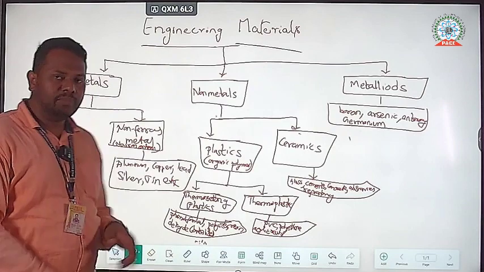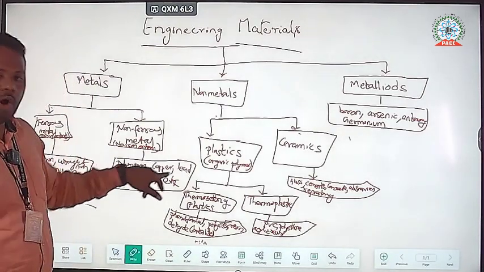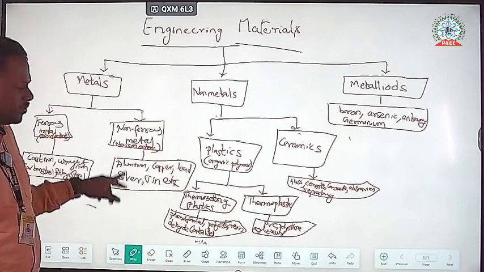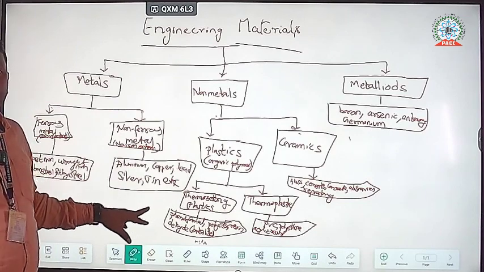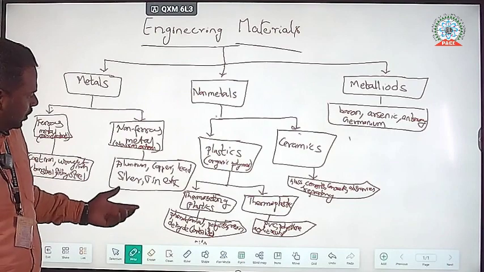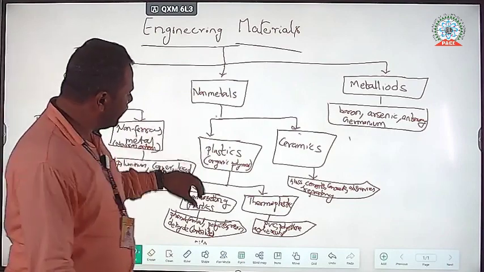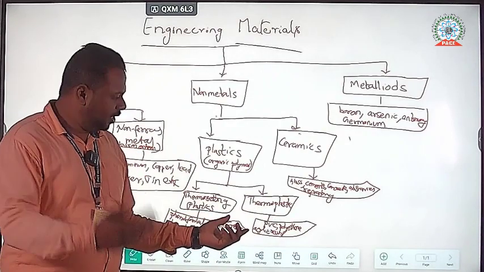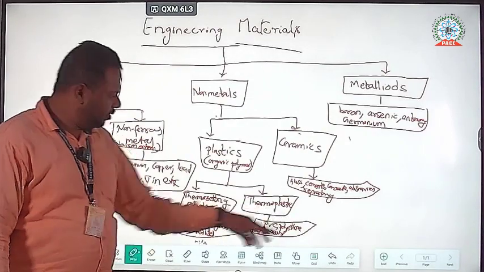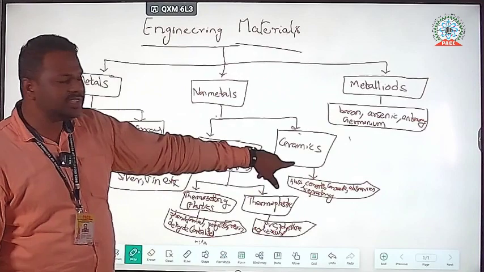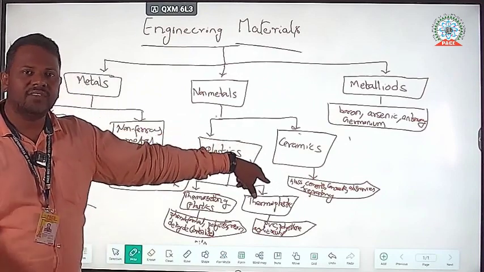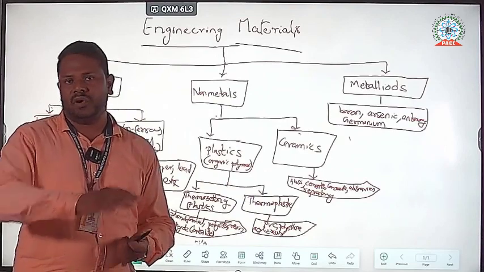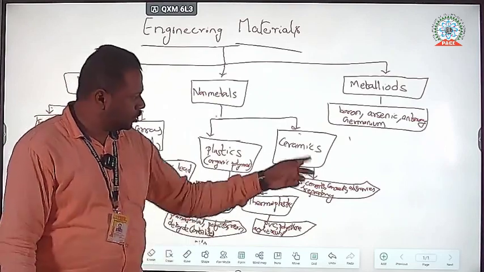So some components like aluminum will be used in the connection of electricity. And also non-metals, plastics, we know PVC pipes, they will develop the PVC pipes. So they will come under plastics, and ceramics means the sanitary ware, earthenware, completely bricks. What are the marbles they are using? Those come under ceramic materials. So glass will come under ceramic materials.